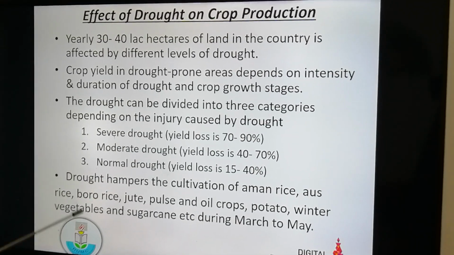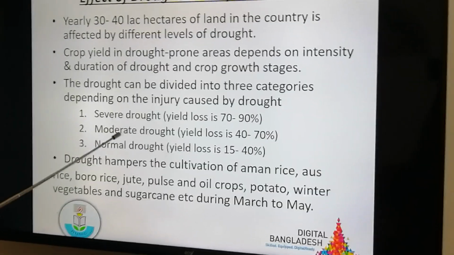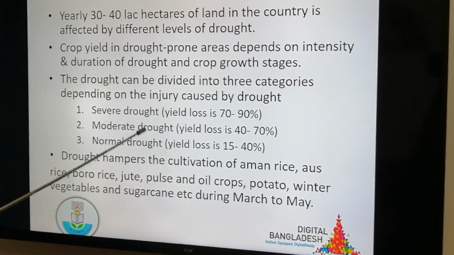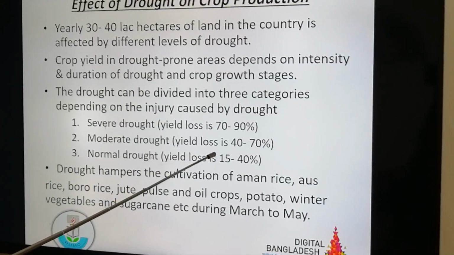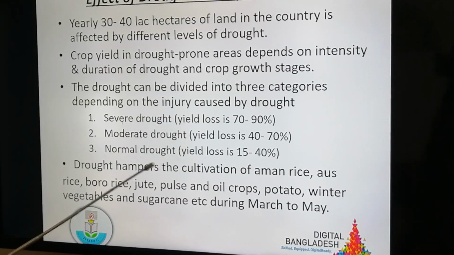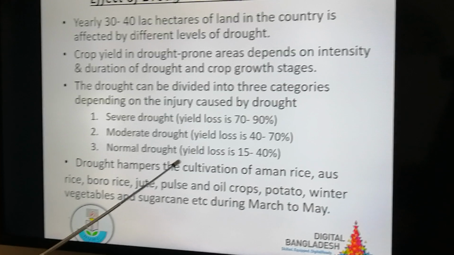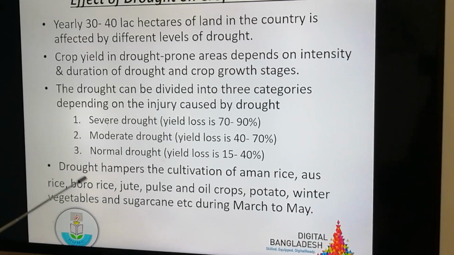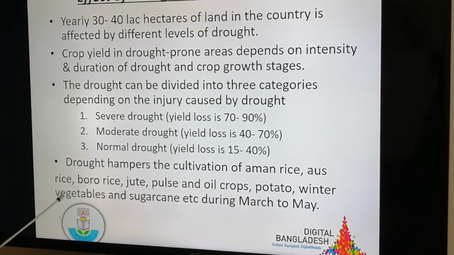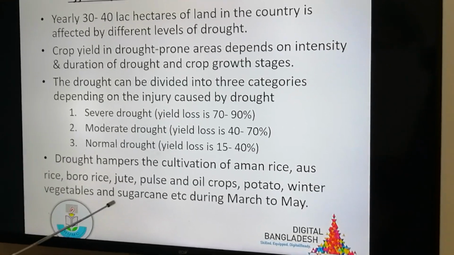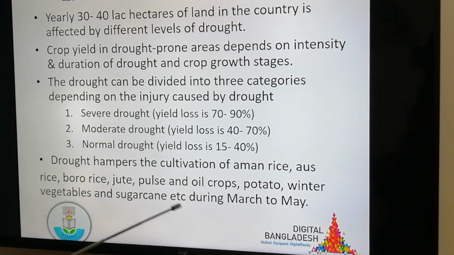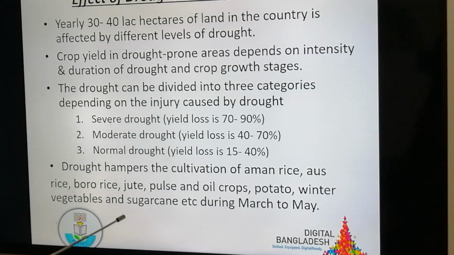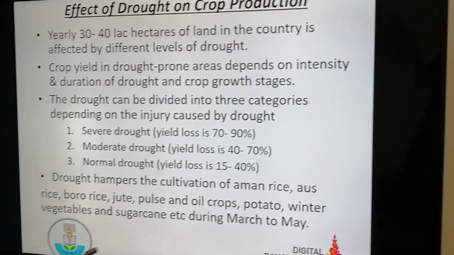Number 1, severe drought, in that case yield loss will be 70 to 90%. Moderate drought, in that case yield loss will be 40 to 70%, and normal drought, in that case yield loss will be 50 to 40%. Drought hampers the cultivation of almond rice, Aus rice, Boro rice, jute, pulse, and other oil crops. Potato, winter vegetables, and sugarcane during March to May.